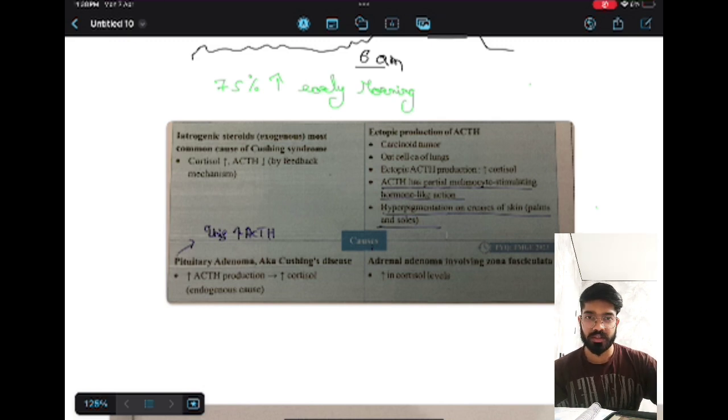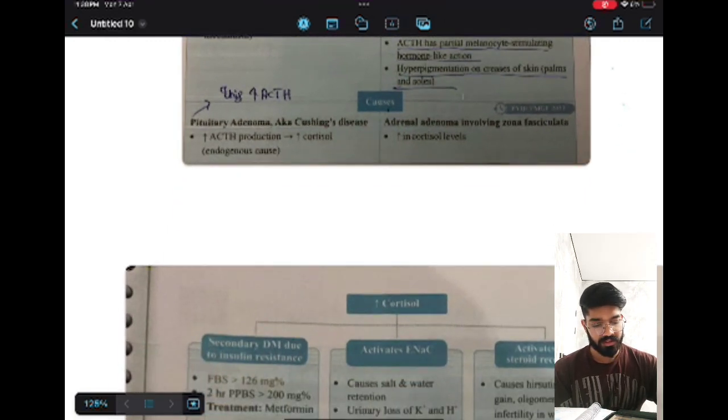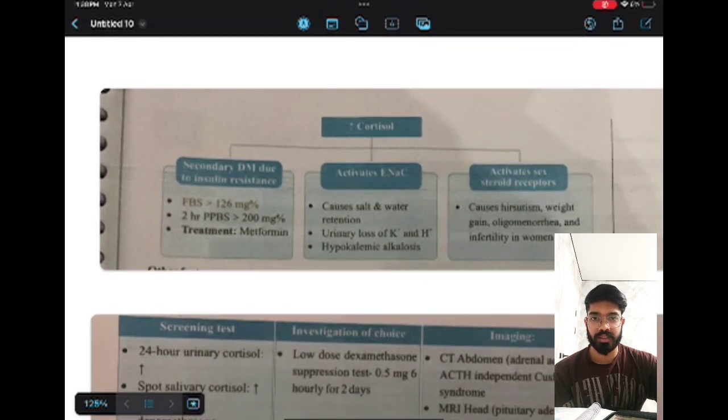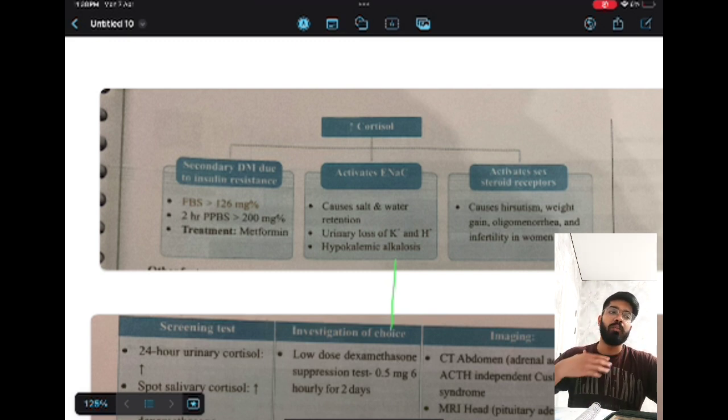So these are the etiological causes of increase in the cortisol level. Now we will shift towards the clinical features. What will be the symptoms and signs in a patient which will represent that they have Cushing syndrome? The first one will be obesity, centripetal obesity.